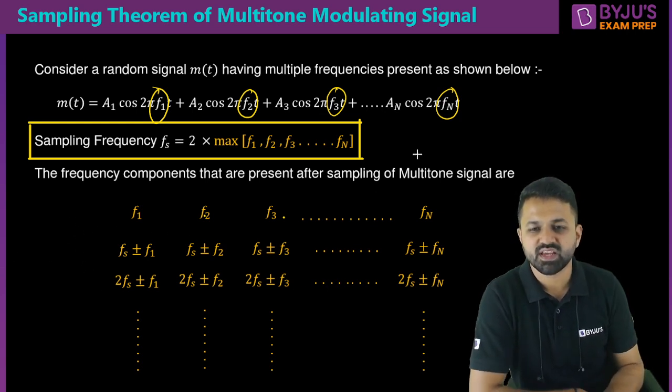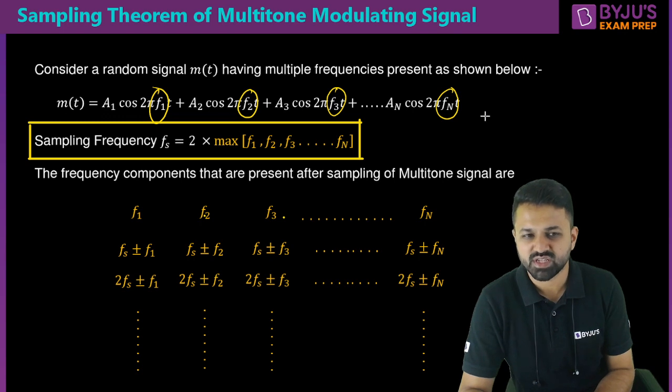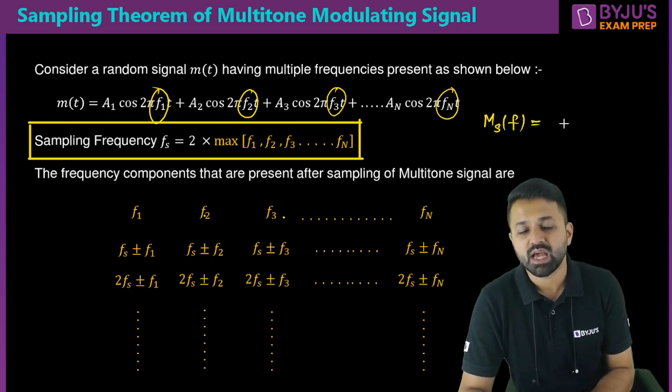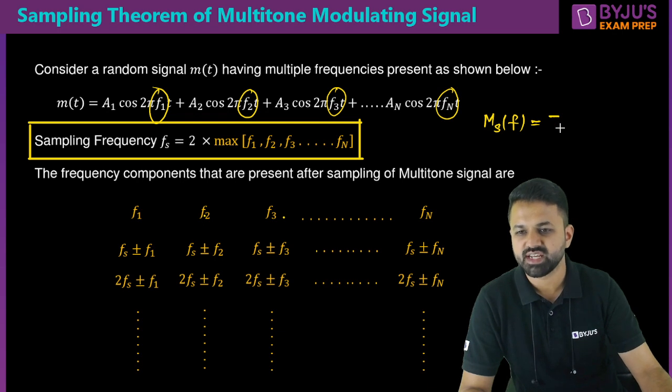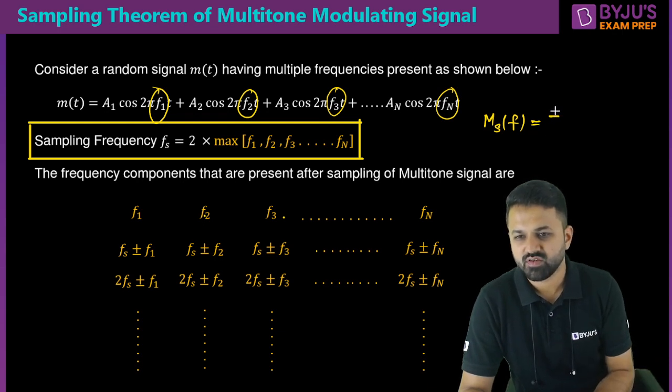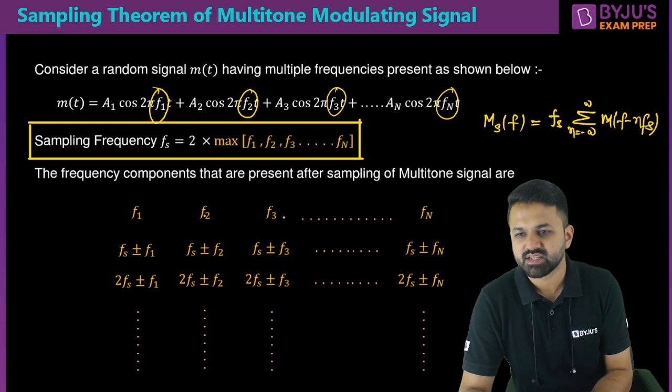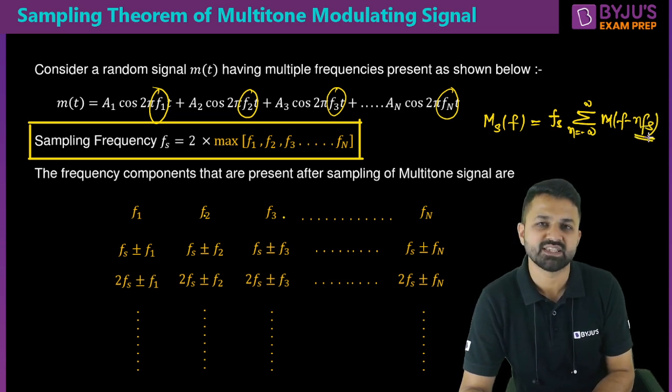We calculate this using this particular equation, Ms of f. This is your sampled signal spectrum. It is 1 upon Ts, that is fs, times the summation from n equal to minus infinity to infinity of M of f minus nfs. By this formula you can see that integer multiples of fs are there.